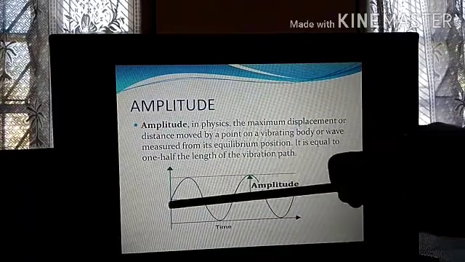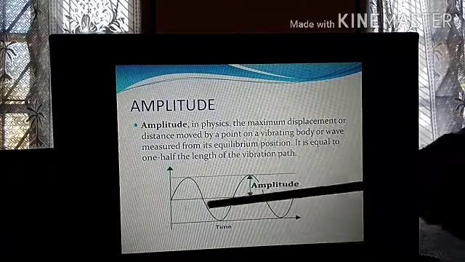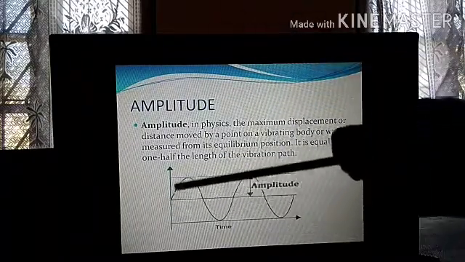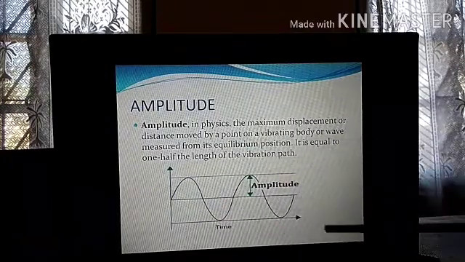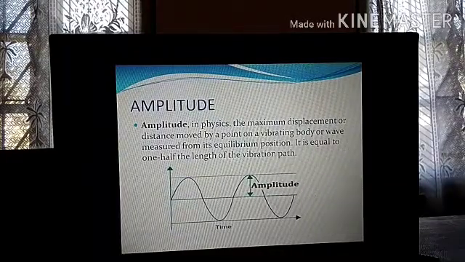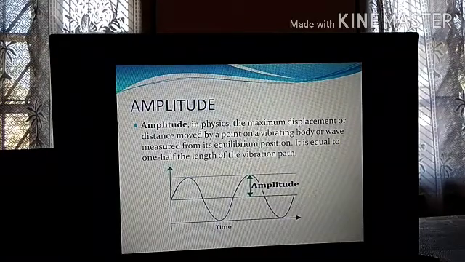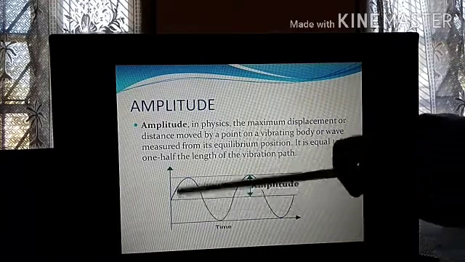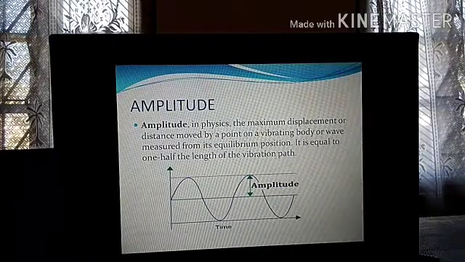When the body vibrates, it will move like this and like this, to and fro. Suppose this is the rubber band and you have plucked it from the middle. It will keep on moving about the equilibrium or mean position. As I already explained in class 7, oscillation or vibration means to and fro movement about the mean position, or equilibrium position. When you see it like this, it is a kind of wave produced.